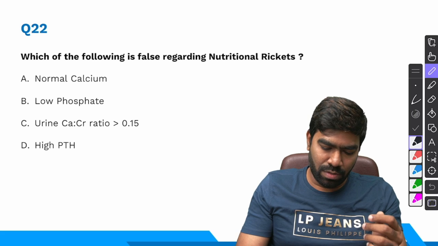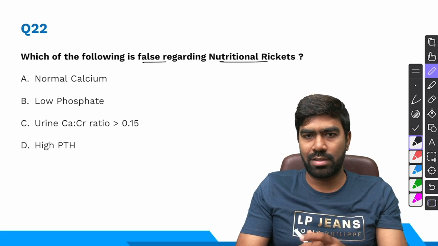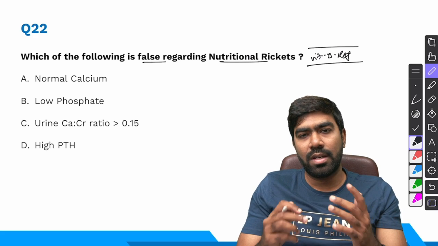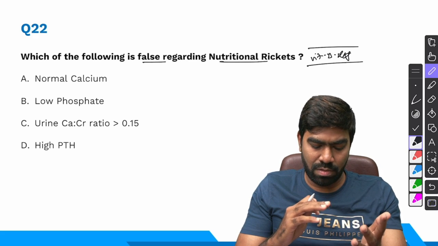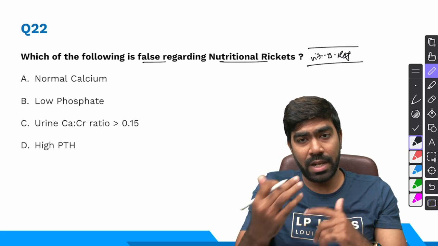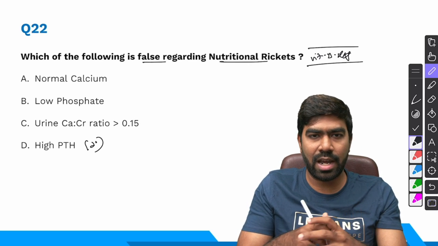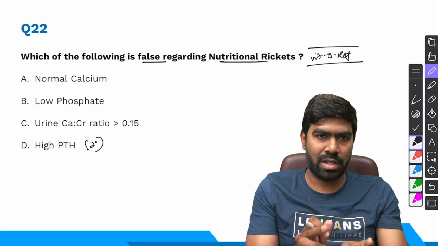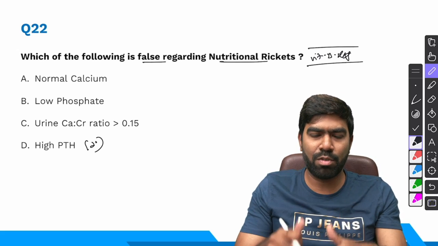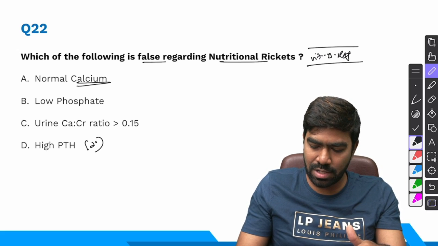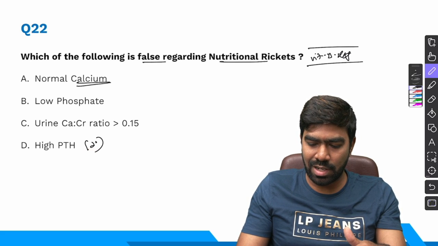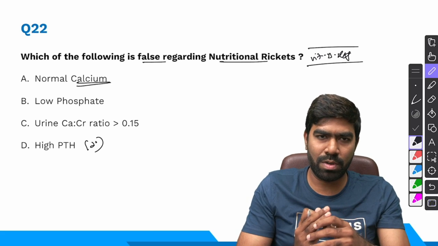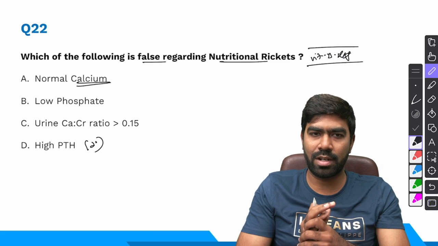Coming to question number 22, which of the following is false regarding nutritional rickets? Rickets and osteomalacia are complicated forms of vitamin D deficiency where patients will have hypophosphatemia, high alkaline phosphatase, and high PTH, and this high PTH is basically secondary hyperparathyroidism as a response to hypocalcemia. But in most cases of nutritional rickets, at the time of presentation, patients will have normal calcium thanks to high PTH levels, which tends to normalize the calcium. So the serum calcium will be in the normal range, or maybe in the low normal range. It's very classic of nutritional rickets.